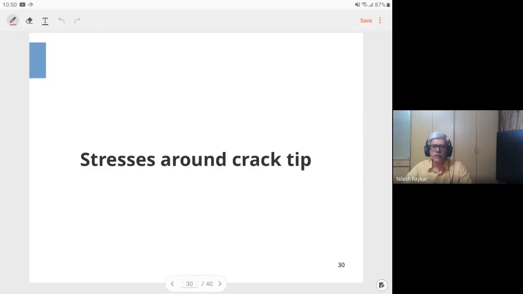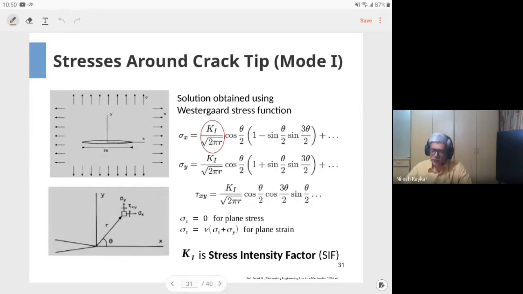So as such, the stress calculation doesn't help, but these stress calculations lead to an important observation that we will have a look at. So here, a mode 1 situation: a crack which is subjected to uniform stresses in all directions. You have a plate which is pulled equally in the horizontal and vertical direction, and the crack is horizontal. If you calculate the stresses in X, Y, and Z direction, you'll find that all these stresses are inversely proportional to the distance from the crack tip.